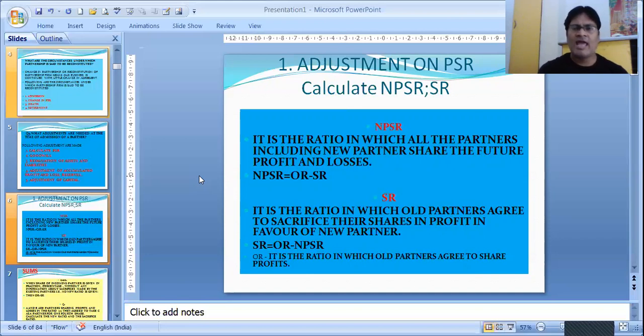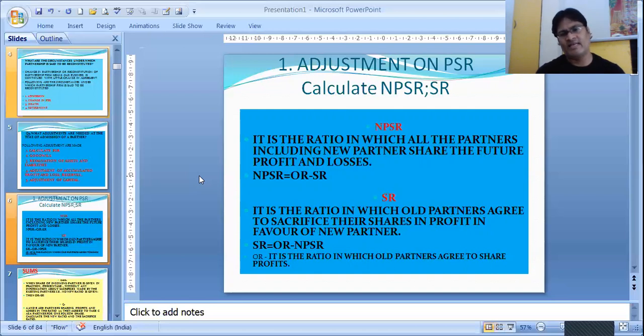Now, NPSR means what? It's the new profit sharing ratio. It is the ratio in which all the partners, including the new partner, share the future profits and losses. It is old ratio minus sacrificing ratio. In common terms, suppose two partners were there and their profit sharing ratio is 2:1, and a new partner has joined for 1/4 share, then the new ratio becomes 2:1:1. That is the new profit sharing ratio.